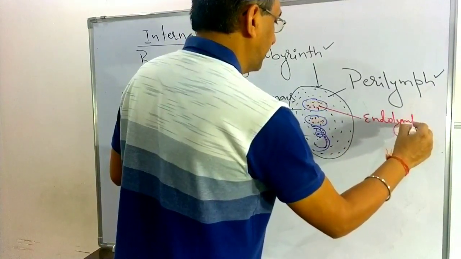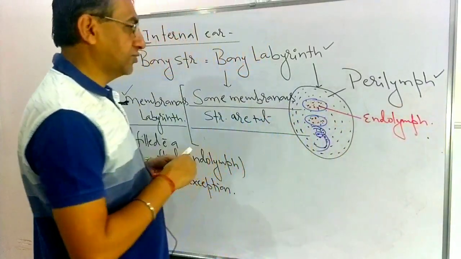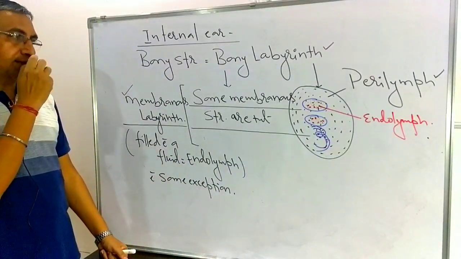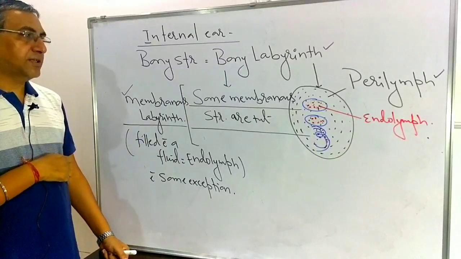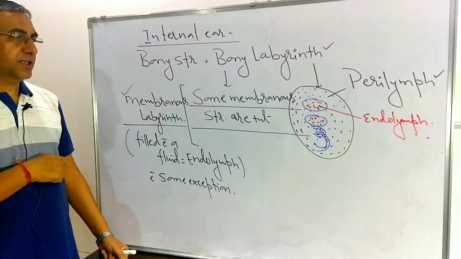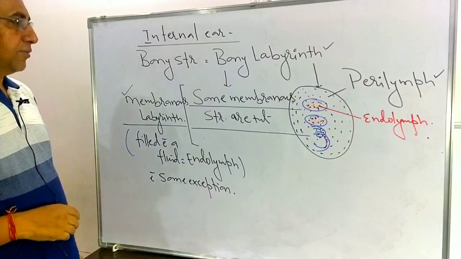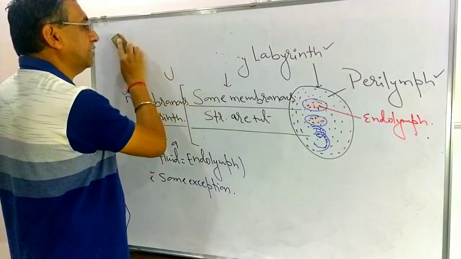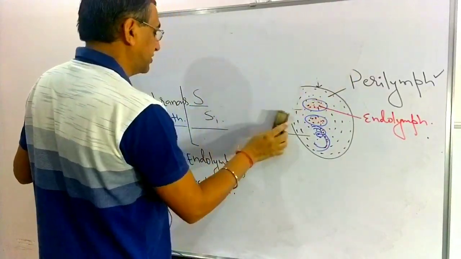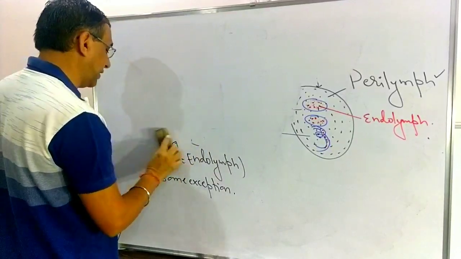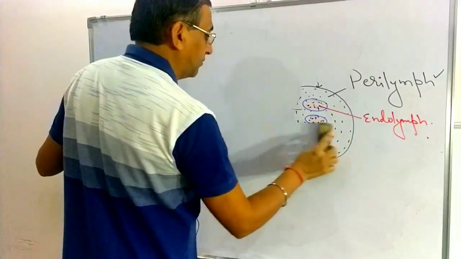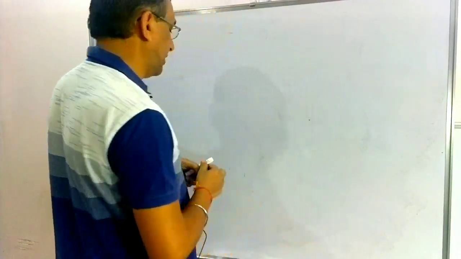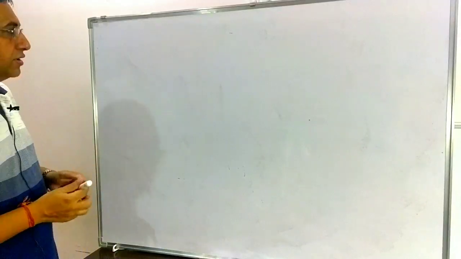So we can say the bony labyrinth is filled with the fluid known as the perilymph, and in the perilymph, membranous structures are there which are known as the membranous labyrinth, and they are filled with the fluid known as the endolymph. So this is about the position of the bony labyrinth and the membranous labyrinth. The internal ear is present in a bony structure known as the bony labyrinth. Some membranous structures are embedded here which are known as the membranous labyrinth, and with some exceptions they are filled with the fluid known as the endolymph.